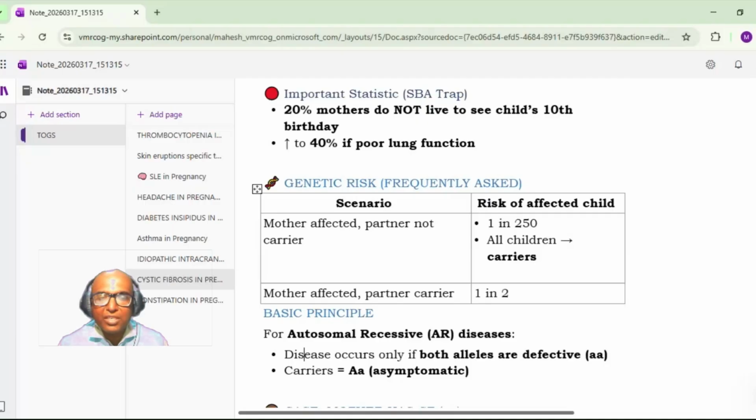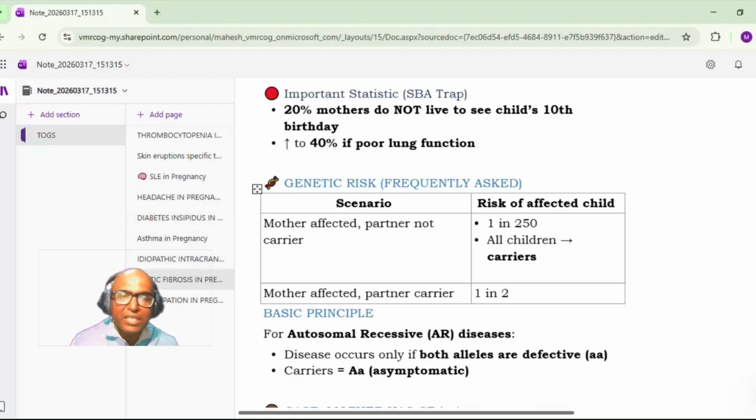Now, this question is going to be very, very important: the risk of transmission. You always get one question from genetics, especially in paper 1 or paper 2, somewhere between question number 30 to 40. This is an autosomal recessive condition. So if the mother is affected and the partner is not a carrier, what is the risk of the child being affected? It is 1 in 250. Still the child can be affected. All children will be carriers. We will see this subsequently.